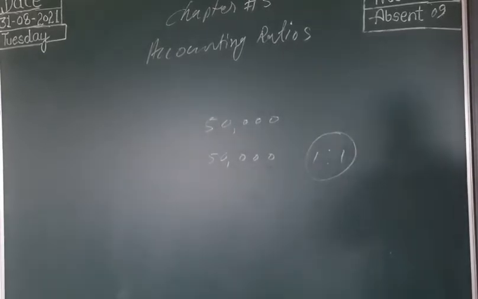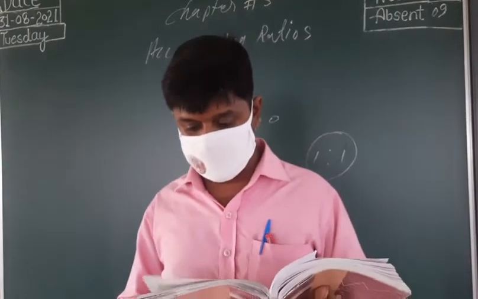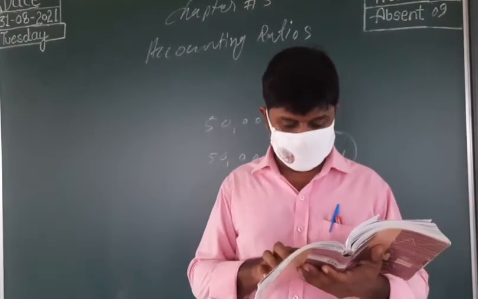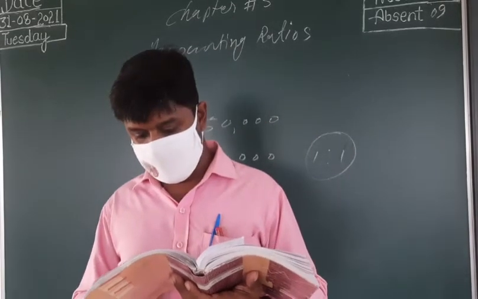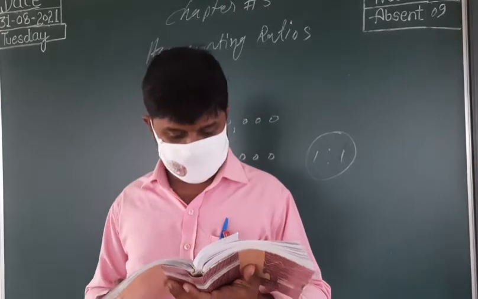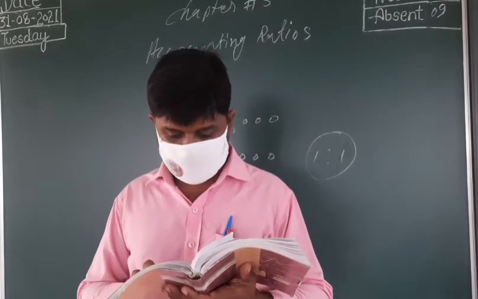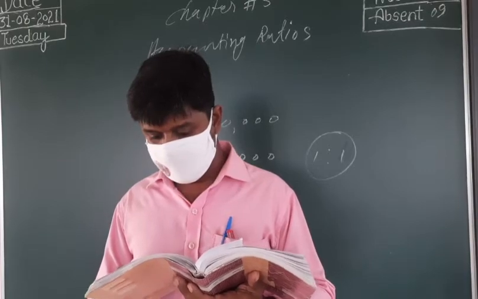See here, the main objectives of ratio analysis. Ratio analysis is the technique which involves regrouping of data by application of arithmetical relationships, though its interpretation is a complex matter.